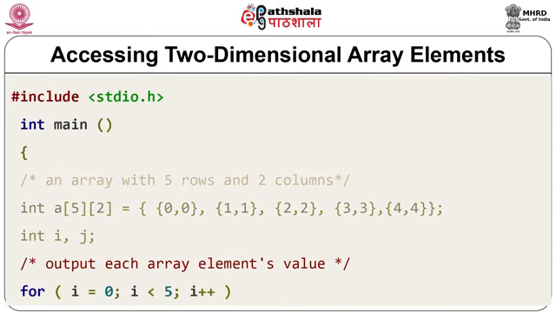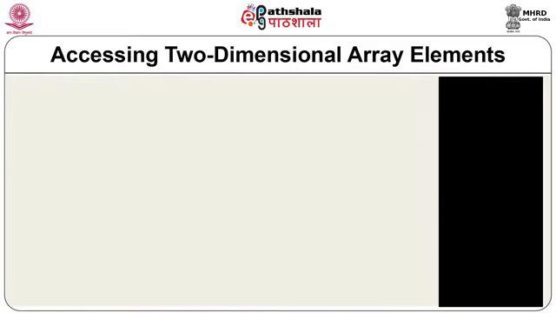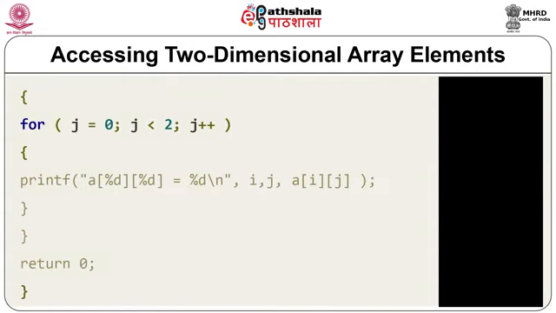Output each array element value. We are considering i from 0 to 5 with increment of 1. Output each element value. We are also using j variable from 0 to 2. We want to print these array elements on the screen of computer, and therefore we are using printf statement. printf("a[%d][%d] = %d\n", i, j, a[i][j]).